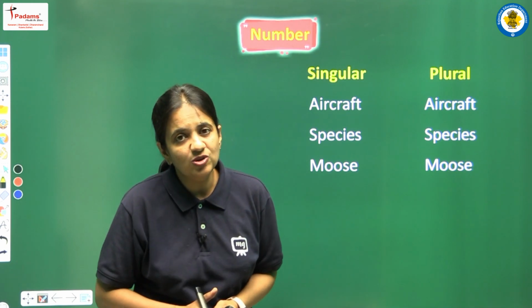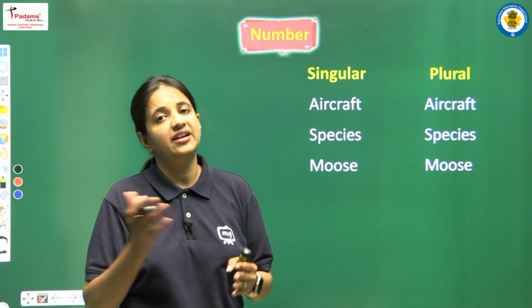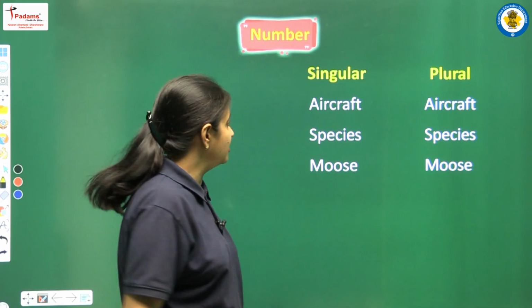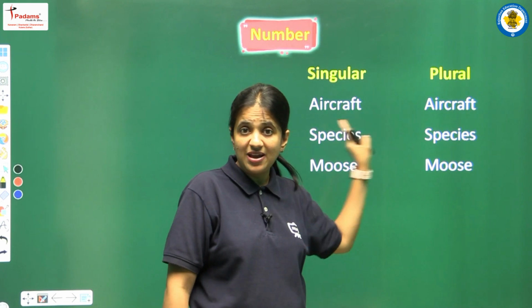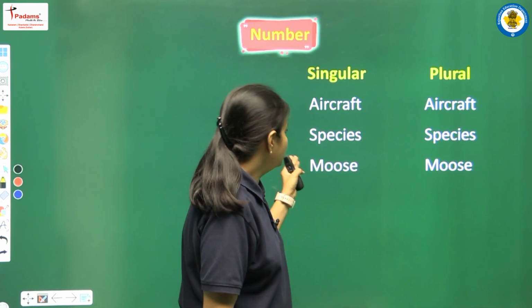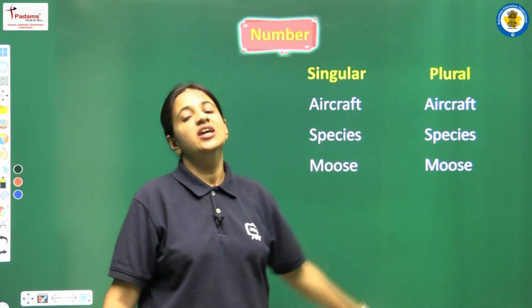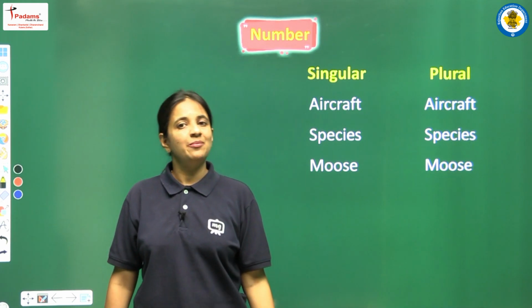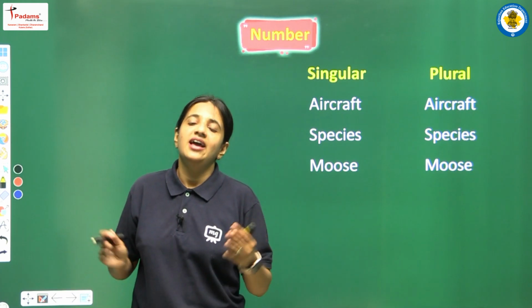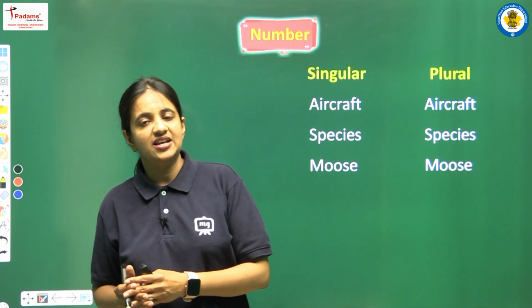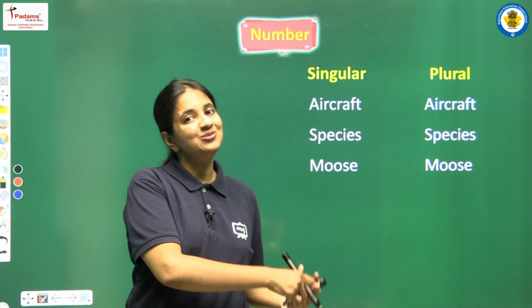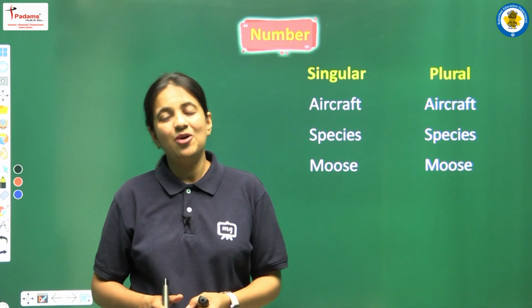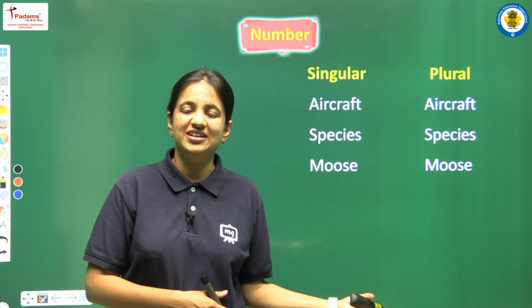बिल्कुल एक जैसे ही हमें यूज़ करना है, चाहे हम सिंगुलर फॉर्म में यूज़ कर रहे हैं चाहे हम प्लूरल फॉर्म में यूज़ कर रहे हैं. Next we are having species. Again species, same spelling is there. Next we are having moose and here also moose. So these are certain words जिसमें हमें स्पेलिंग में कोई चेंज नहीं करना है and all these words are used as singular nouns also and as plural nouns also. So yes students, you have to learn again all these words.